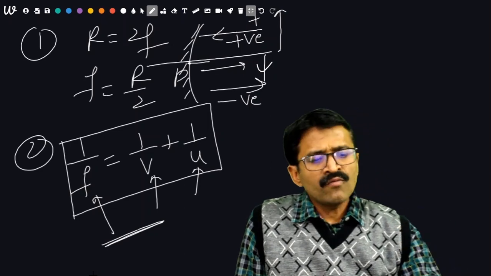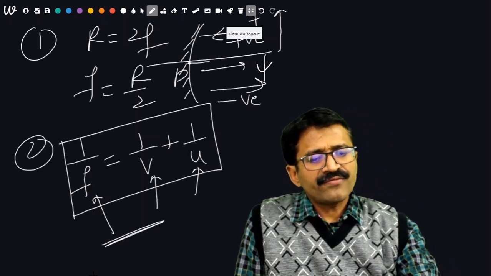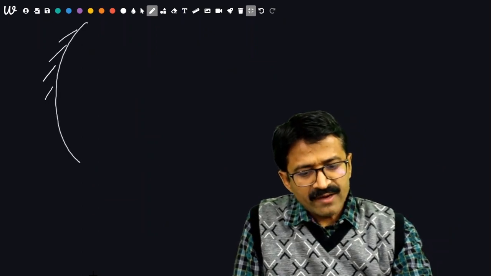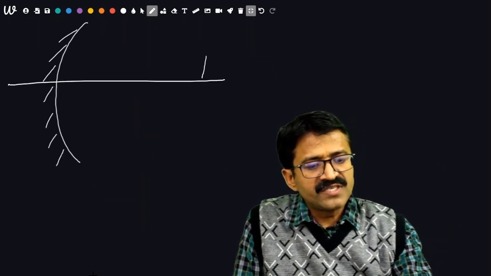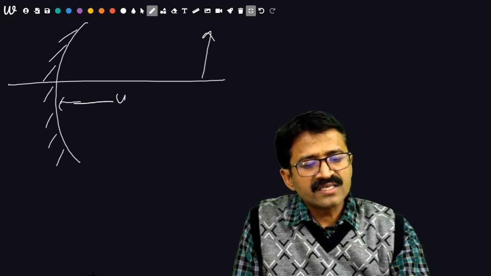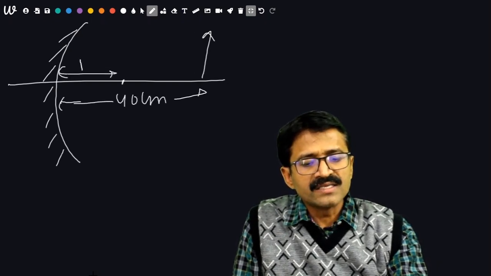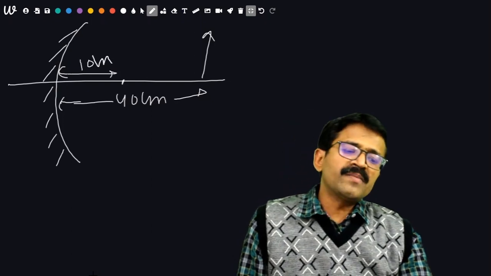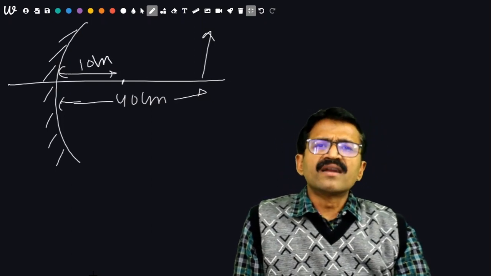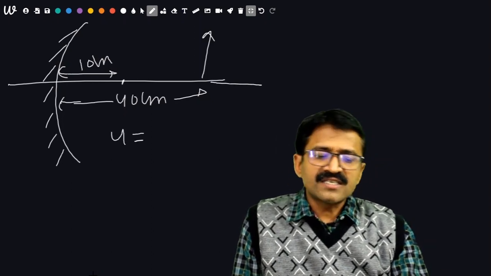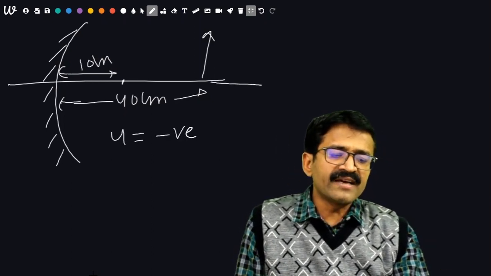Now, what kind of questions? Suppose there is a concave mirror, an object is situated at a distance of 40 centimeter, and the focal length of the mirror is 10 centimeter. What about the image? It is very clear the image will be on this side. u, that is the distance of the object, should always be taken negative, remember.